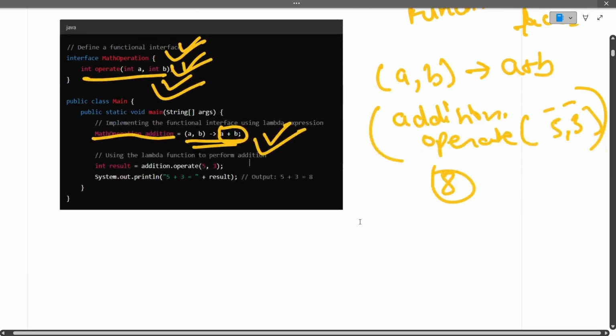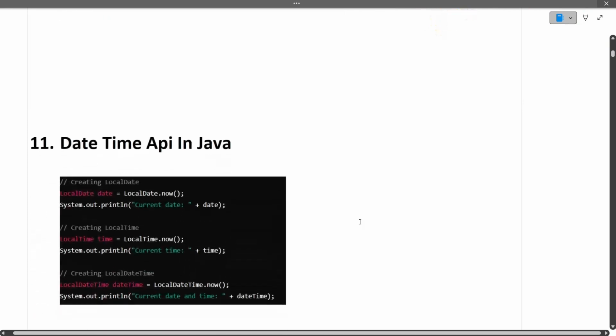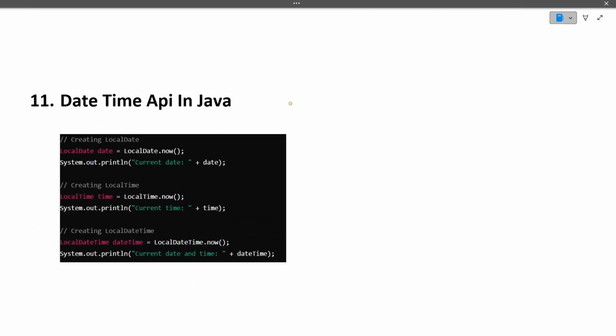Now moving ahead to the next question. The next question is the date time API in Java. If I want to find the current date, the current time, or the current date and time, it has now become very easy with the inbuilt classes in Java, that is, LocalDate, LocalTime, LocalDateTime dot now. So this is what the date time API is used for in Java. I hope this is clear again. It's a very simple, basic question that can be asked of you.